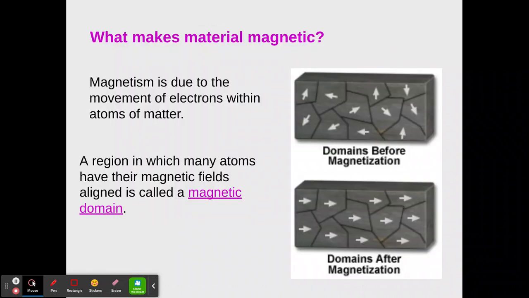All right, so now we're going to talk about magnetic domains. Magnetism is due to the movement of electrons within atoms of matter. Before magnetization, we can see that electrons are flowing in all different directions. And when we look at the domain after magnetization, we see that all of the electrons are flowing in the same direction. They're flowing in a line. A region in which many atoms have their magnetic fields aligned is called a magnetic domain.